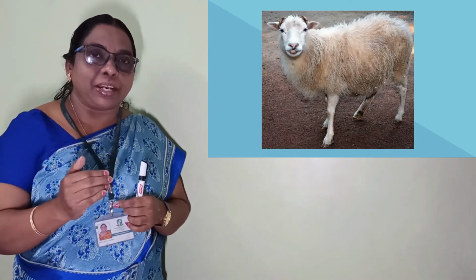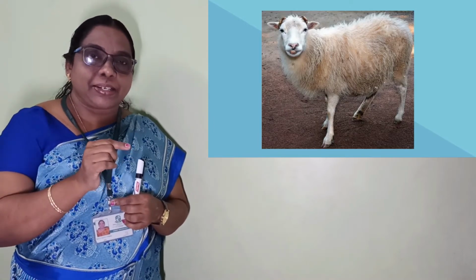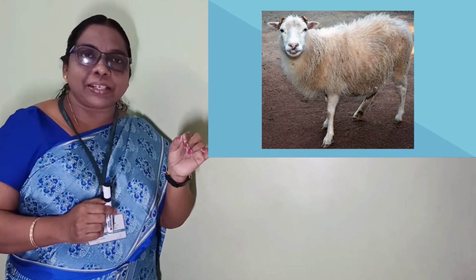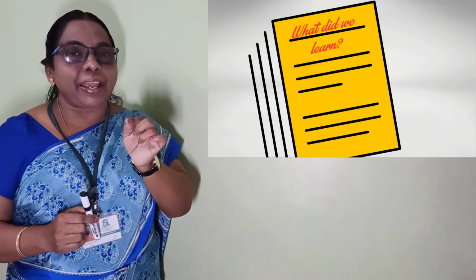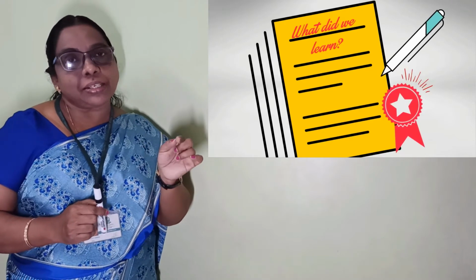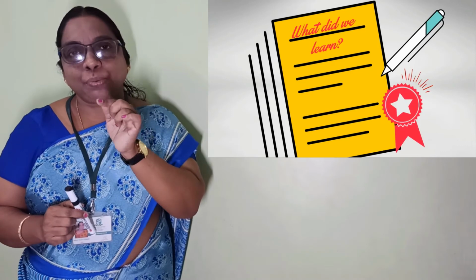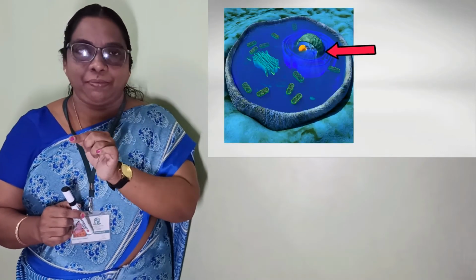So they removed the nucleus, and next, in the place of that nucleus, they placed the nucleus from the first sheep, that is the Finn Dorset sheep. They collected the cell from the mammary gland, and the cell has a nucleus. They took the nucleus from that particular cell and placed it in the Scottish Blackface Ewe's egg.